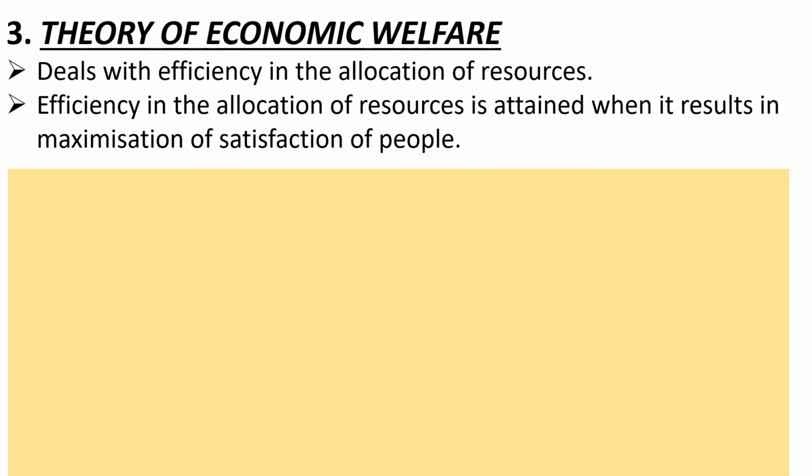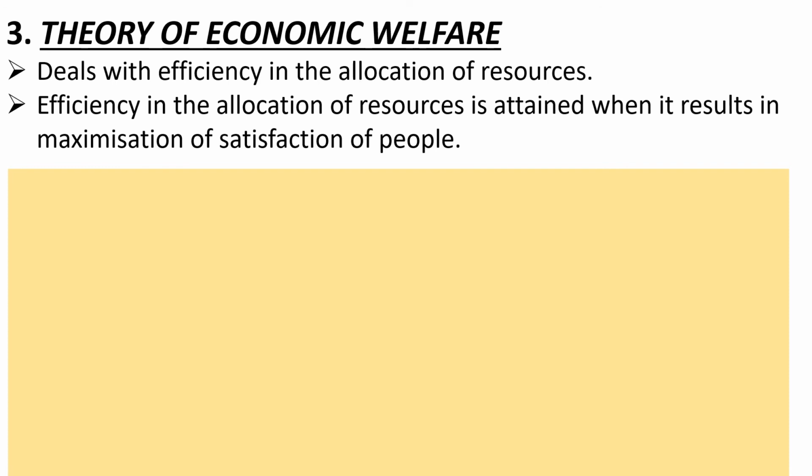Efficiency in the allocation of resources is attained when it results in maximization of satisfaction of people. It means efficiency is achieved when we can see that maximum people are satisfied.